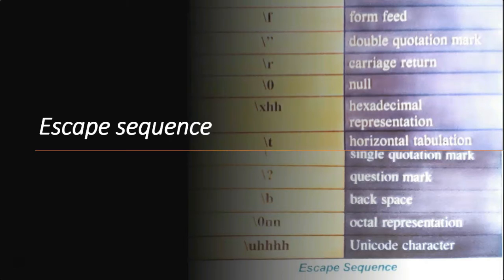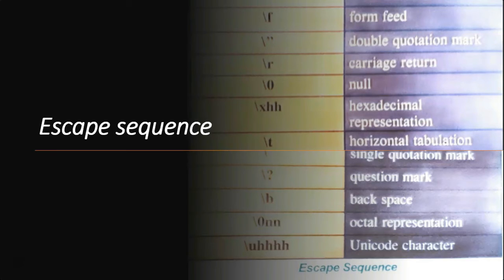Some of the commonly used escape sequences are as follows: \n for new line, \v for vertical tabulation, \f for form feed. Comment line. A comment line is used for describing what the code is doing in a C program. The line provides readability to the programmer. Between these characters, any message can be included either in uppercase or in lowercase.